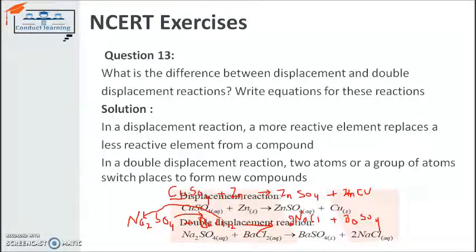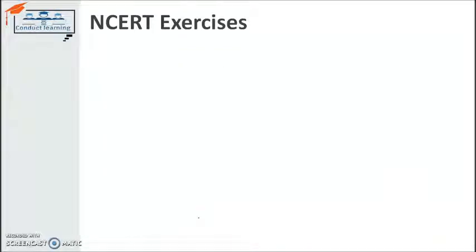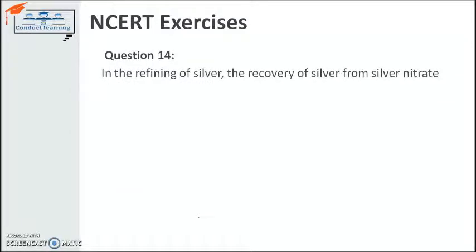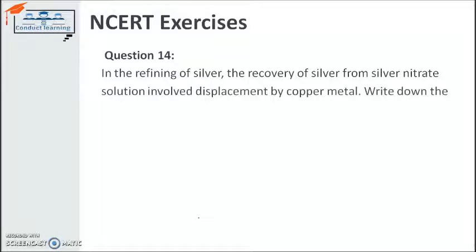This is the solution. Next, in the refining of silver, the recovery of silver from silver nitrate solution involved displacement by copper metal. Write down the equation. One thing should be clear here: the silver nitrate gives pure silver only when it is reacted with copper. So the silver nitrate is represented by AgNO3.